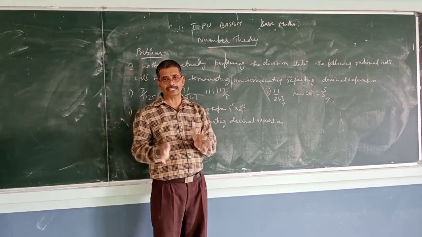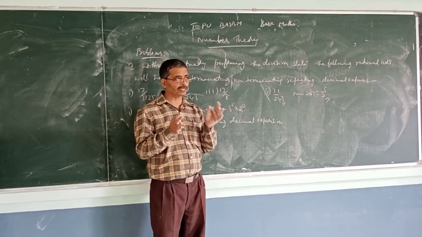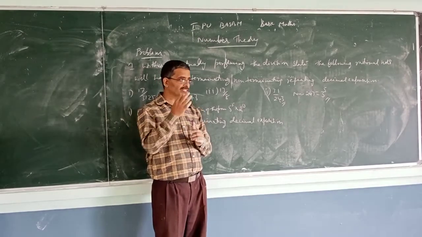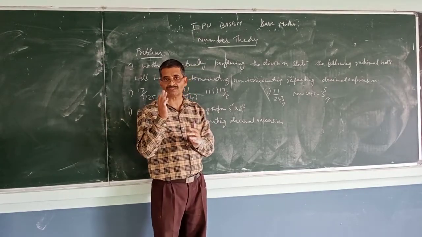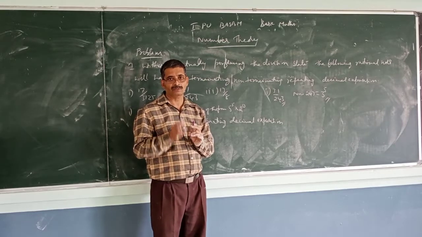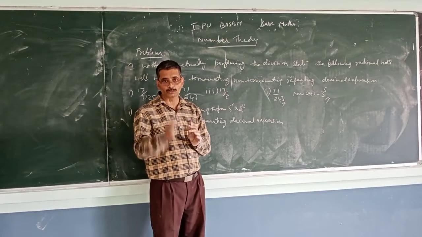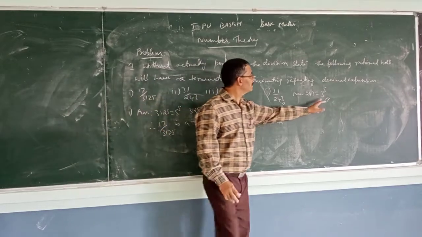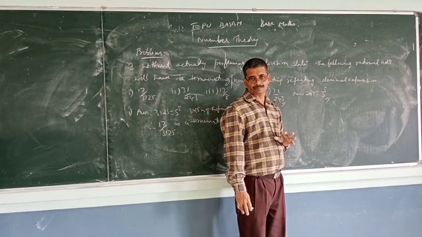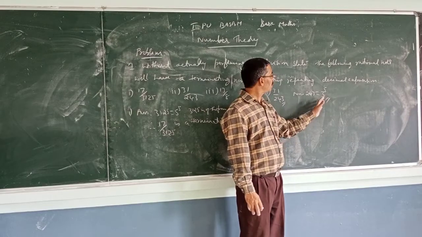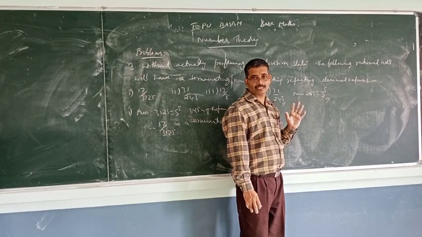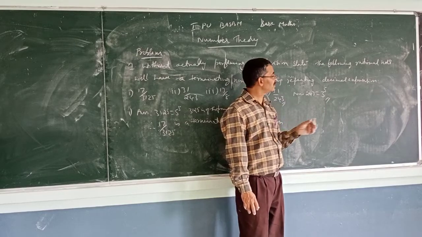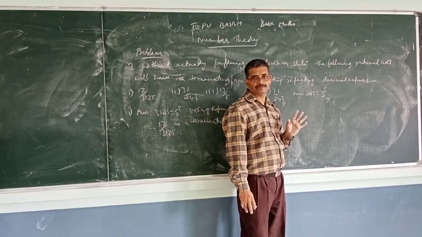It is terminating when you are able to write it as a product of powers of 2 into powers of 5. But here we have 3 to the power 5, so it is not expressed in terms of powers of 2 and 5.